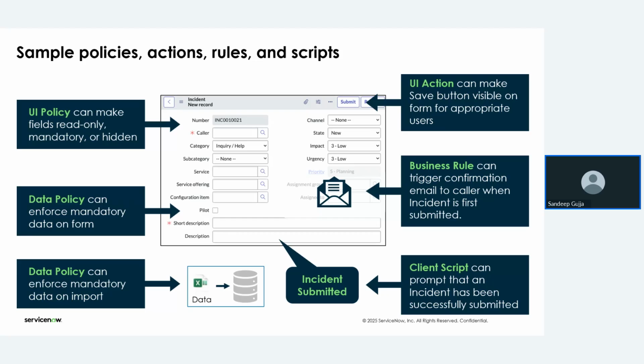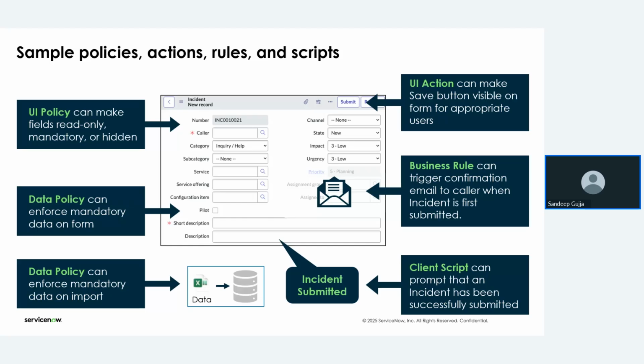Okay, so if you are making any field on the particular table by using UI policy, and if I'm going to import any data in that particular table, then there are no restrictions for them. There is no area of stopping for the UI policy. Whatever the entering data that is there from the Excel sheet, that will be directly imported to the table. It won't check for mandatory field, it won't check for read only field.